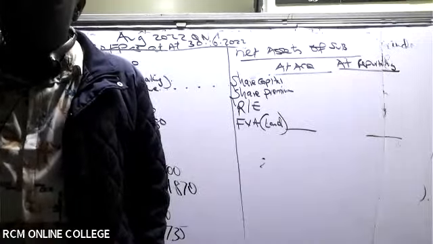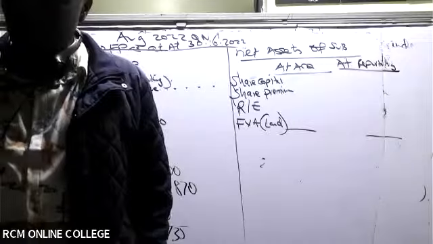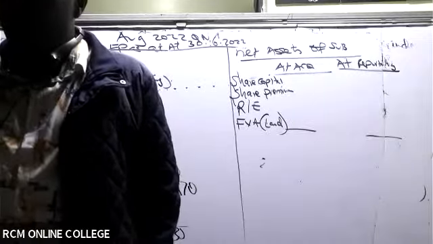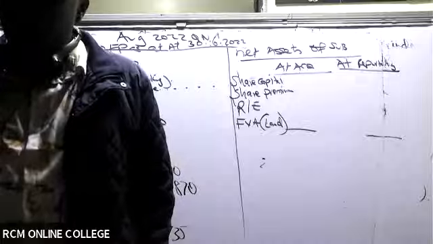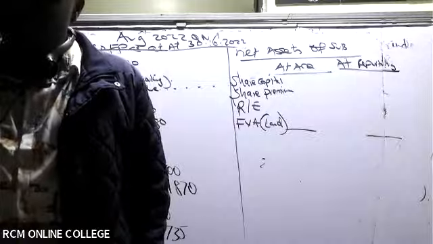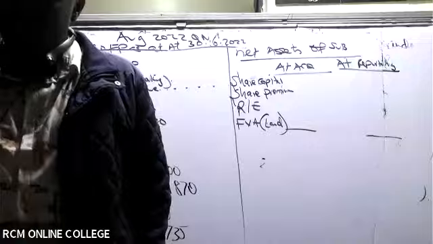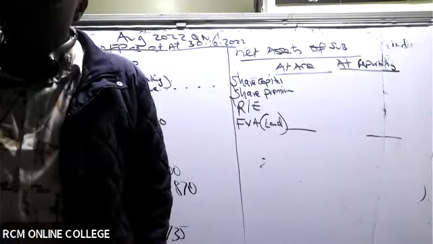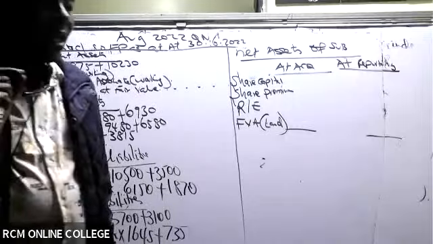At acquisition, the fair value for non-controlling interest in S Limited was 6,500 million. P Limited wishes to use the fair value method of accounting for goodwill. On 1st January 2012, the fair value of all the identifiable net assets was 14,000.